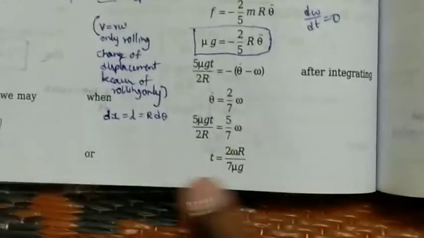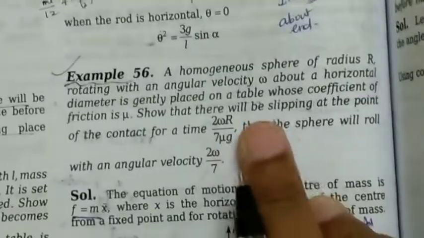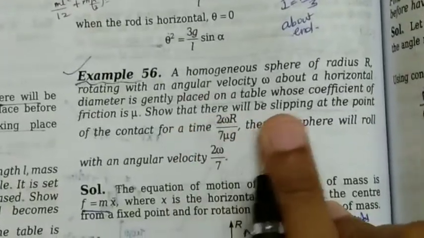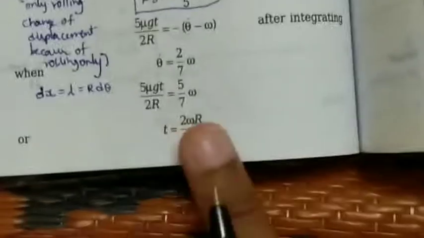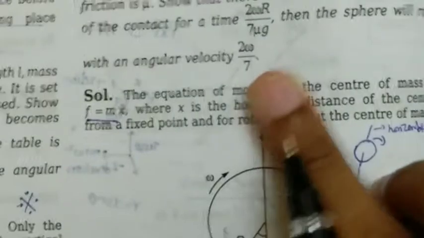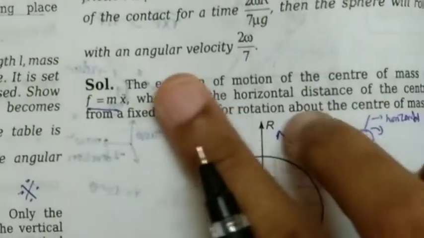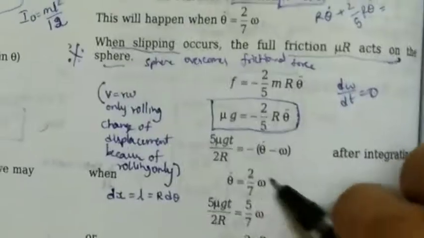So this is the time. There will be slipping at the point of contact for this much amount of time. After this time there will be pure rolling motion, and the angular velocity when the sphere starts to roll is 2 omega by 7, as we have already found here.